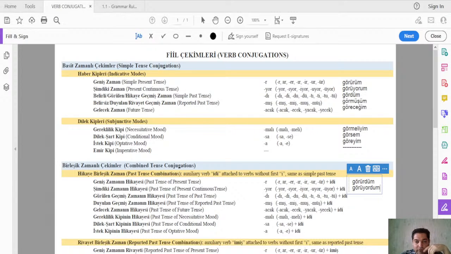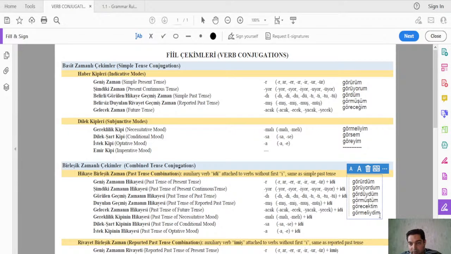For the past tense of the past tense, it will be gördüydüm, right? For the past tense of the reported past tense, it will be görmüştüm. And the past tense of the future tense will be görecektim, our last class before this one. And today we also covered görmeliydim, right? Görmeliydim. That is our today's class.